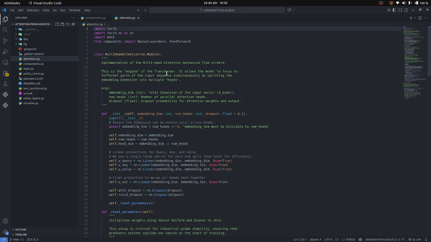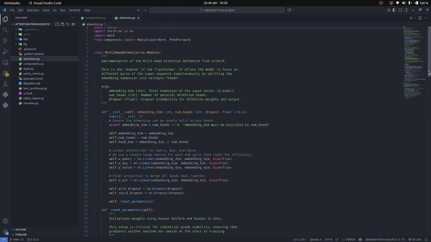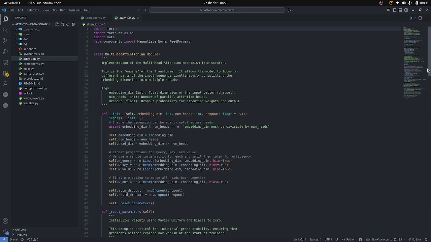Then we have the attention.py that holds the core of the implementation. Here we have the multi-head attention class, which is an implementation from scratch. This is the engine of the transformers. It allows the model to focus on different parts of the input sequence simultaneously by splitting the embedding's dimension into multiple heads. So we have three args here: first, the embedding dim, number of heads, and dropout.